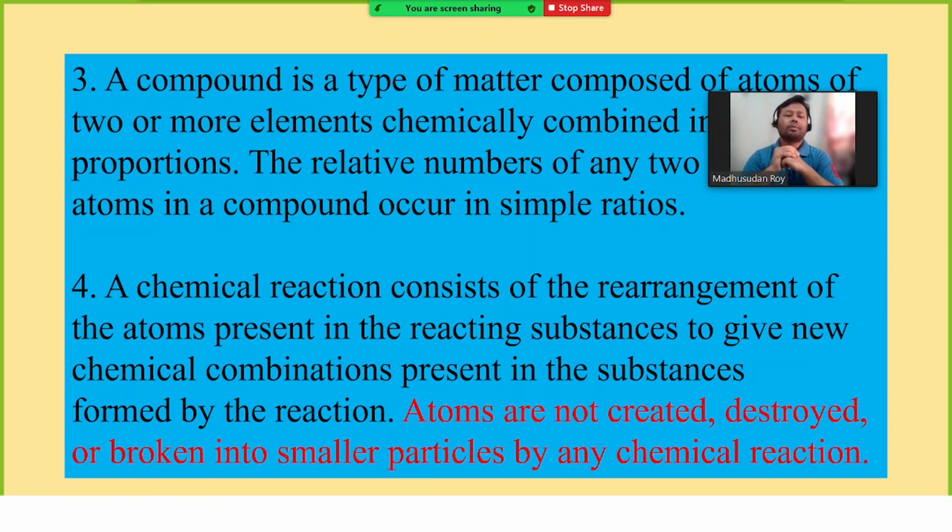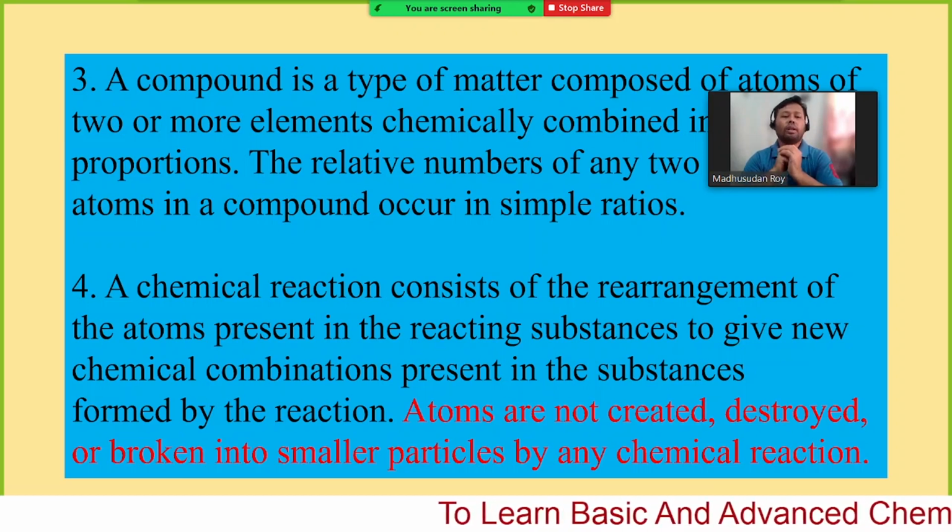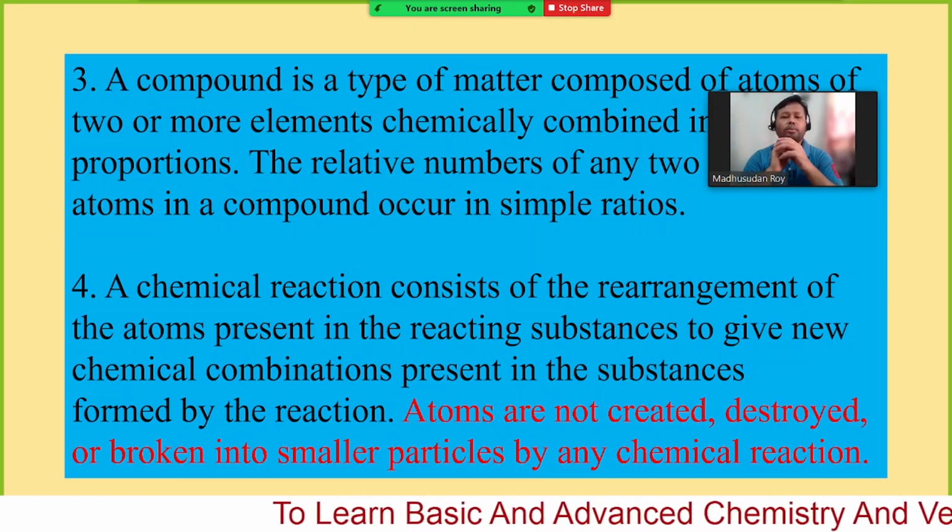Now when the products water and sodium chloride form, what happens? The water molecule, that means 2 hydrogen and 1 oxygen, and sodium chloride, 1 sodium and 1 chlorine. These atoms are combining.